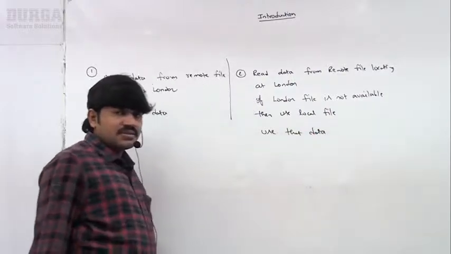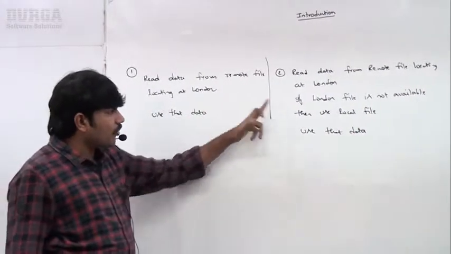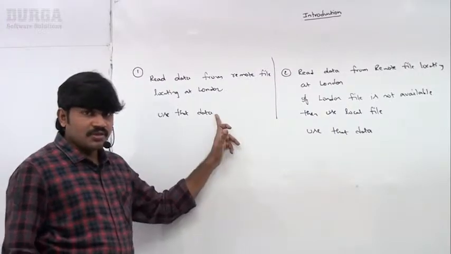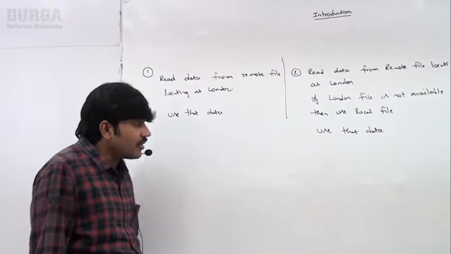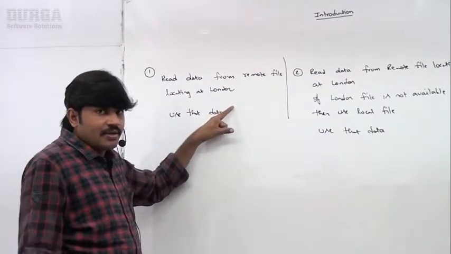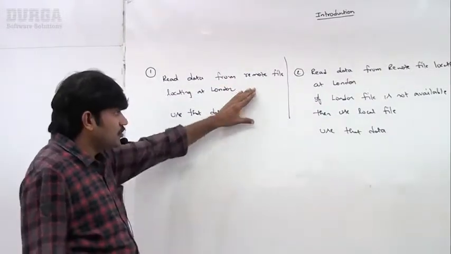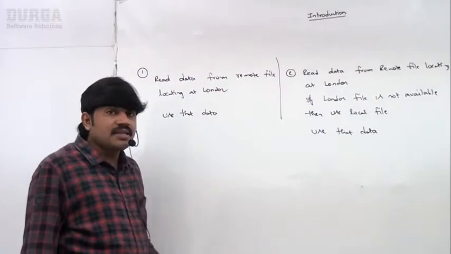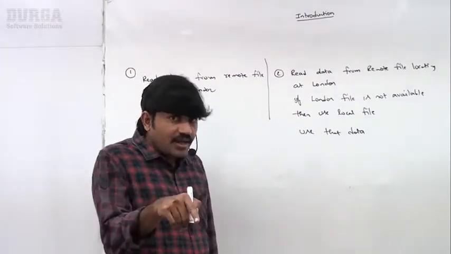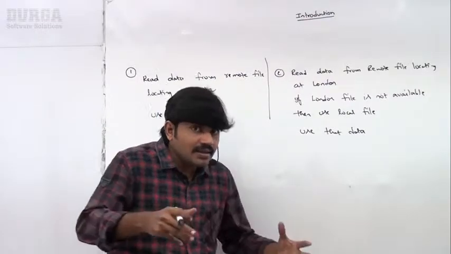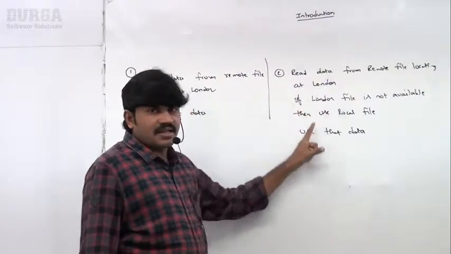Observe. Sir, have you observed? Both programs are going to read the data from the London file. But here, there is no guarantee for successful termination of this program. But in this one, there is a maximum chance for successful termination, because I arranged alternatives simultaneously, right?